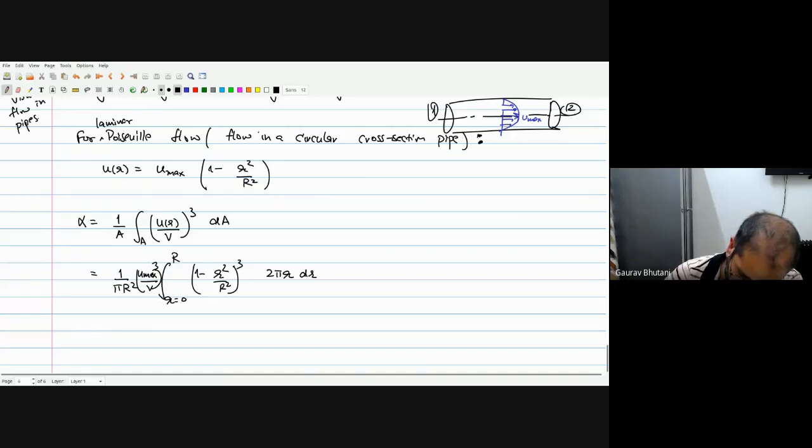And we also know that this u max is twice the average flow V. We can calculate that. I won't do that here, but I'll probably do it in the next lecture because we'll require that.